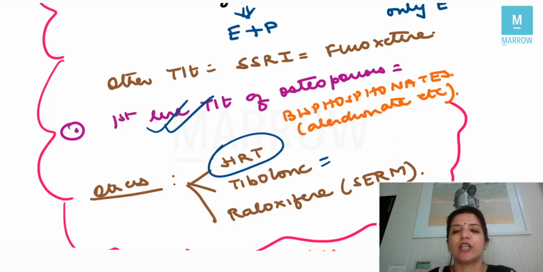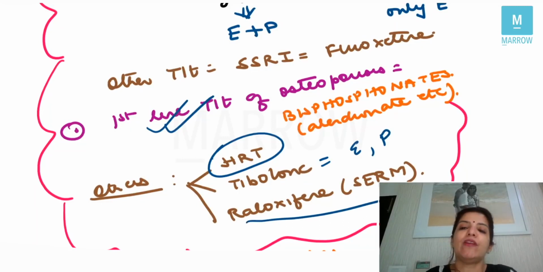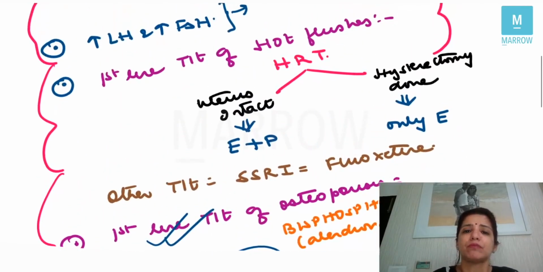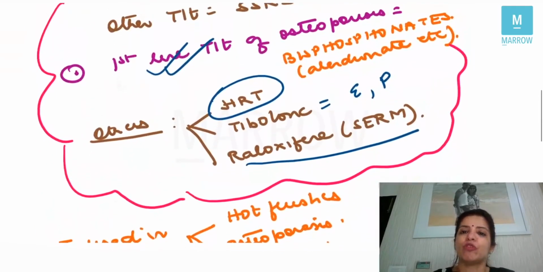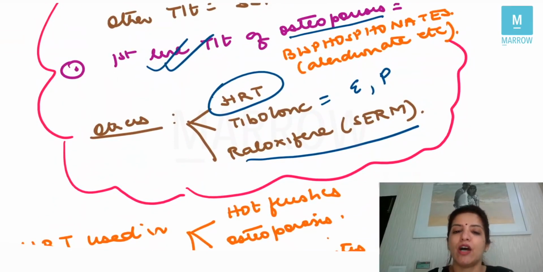Then you can give tibolone. Tibolone has estrogen and progesterone like action. And you can give raloxifene, which is a selective estrogen receptor modulator drug. One very important point to note over here is that in the management of hot flushes, we are not using raloxifene. But in the management of osteoporosis, we are using raloxifene, right? I'll come to raloxifene a little later.